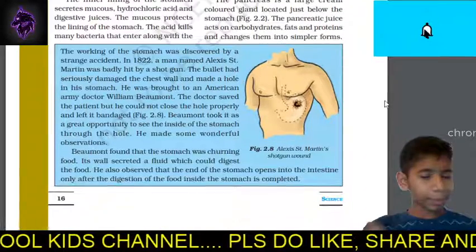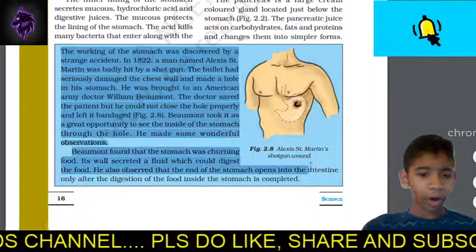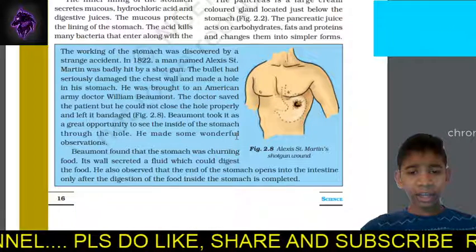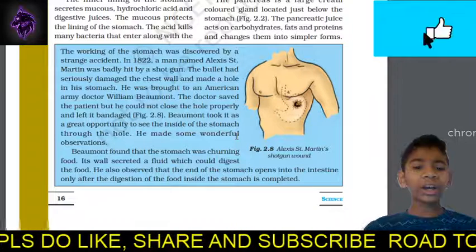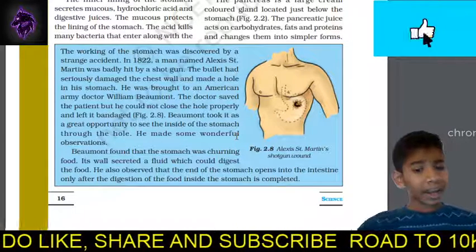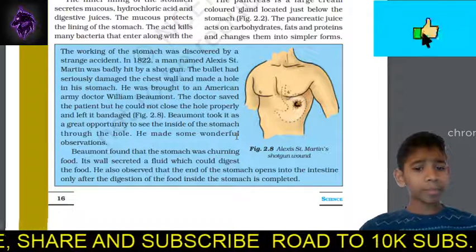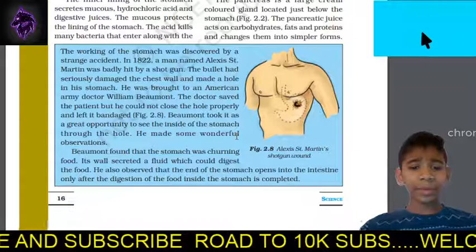So, guys, this is also an interesting fact. It's about how the working of the stomach was discovered, by whom, and in which year. The working of the stomach was discovered by a strange incident. Okay, in 1822, a man named Alexis Saint Martin was hit badly by a shotgun. The bullet had seriously damaged his chest wall and made a hole in his stomach.